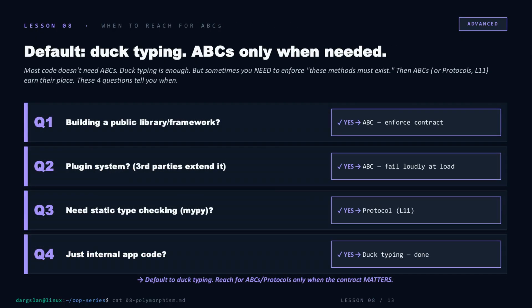But sometimes ceremony earns its keep. 4 quick questions tell you when. Building a public library or framework? Use an ABC, enforce the contract. Shipping a plugin system where third parties extend you? ABC again. So it fails loudly at load instead of mysteriously at runtime. Need mypy to check it statically? That's a protocol, and we'll get there in Lesson 11. Just internal app code? Duck typing? You're done. Default to ducks. Reach for ABCs only when the contract actually matters.